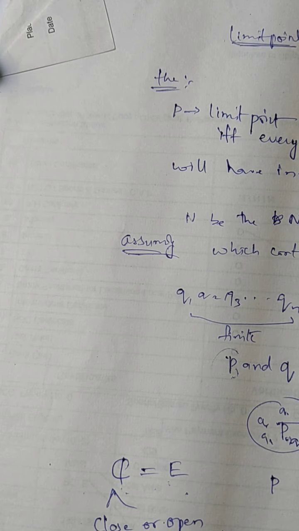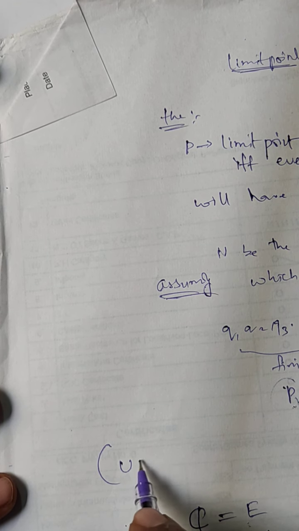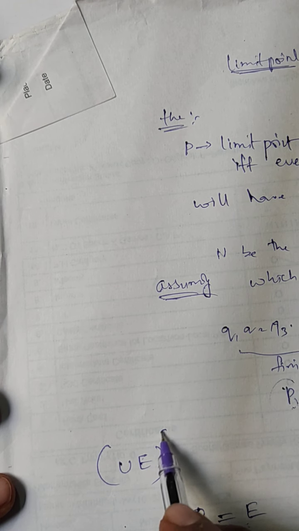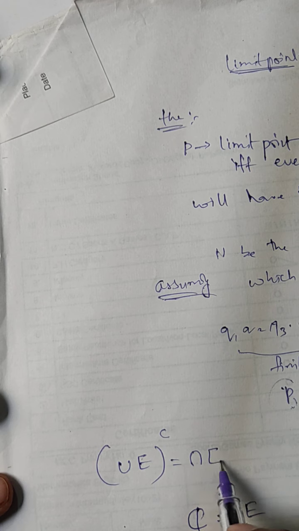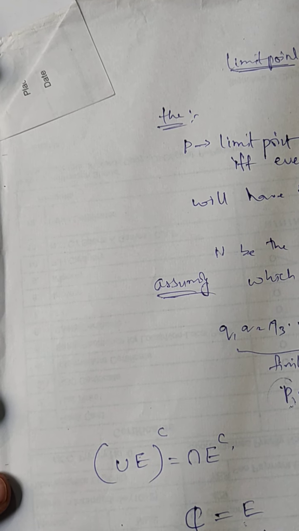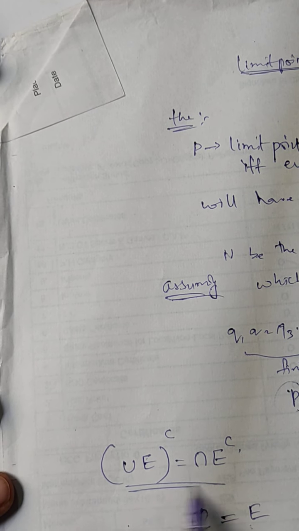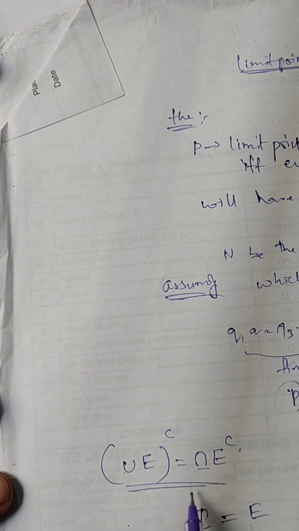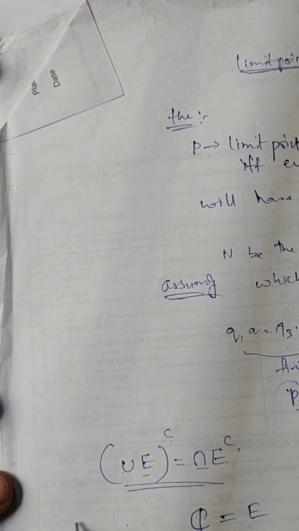Those who do not know what De Morgan's law is: it says that the complement of a union of sets is equal to the intersection of their complements. If union is there and we take the complement, it becomes intersection.